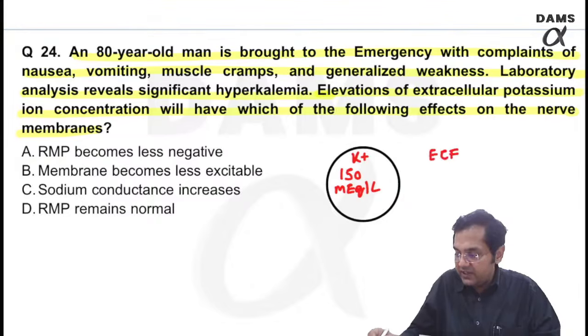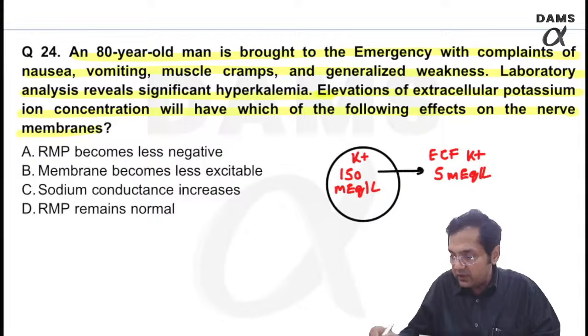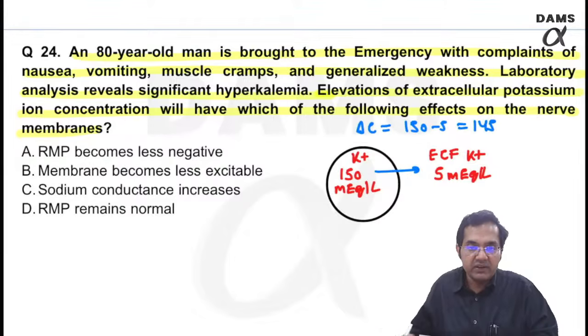In the ECF, potassium is 3.5 to 5. I am taking it as 5. If I ask you a very simple question, what is the concentration gradient between the two? You will tell me delta C is 150 minus 5, 145.